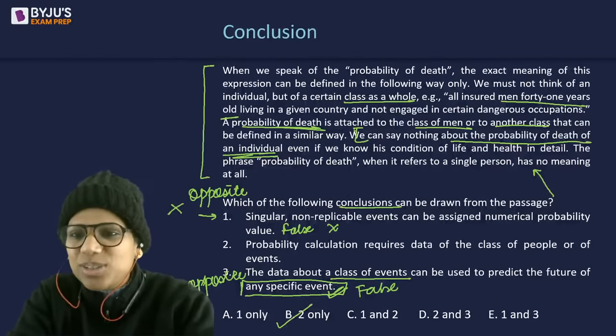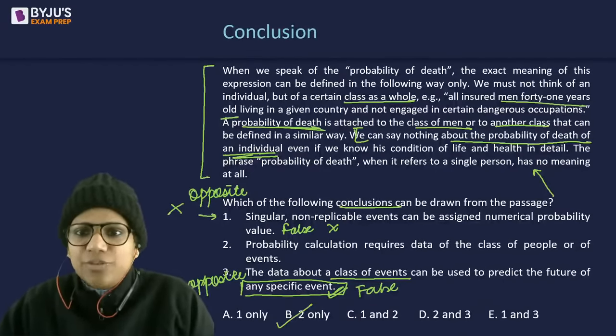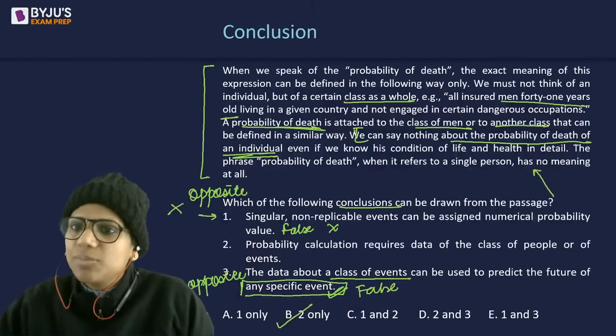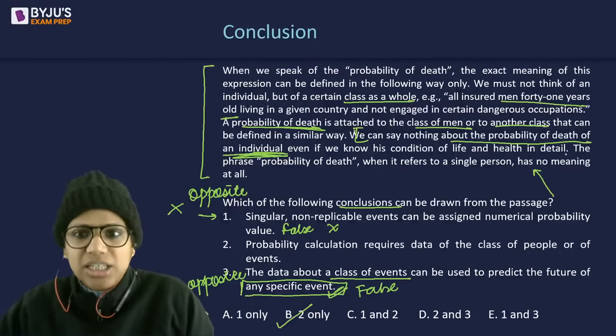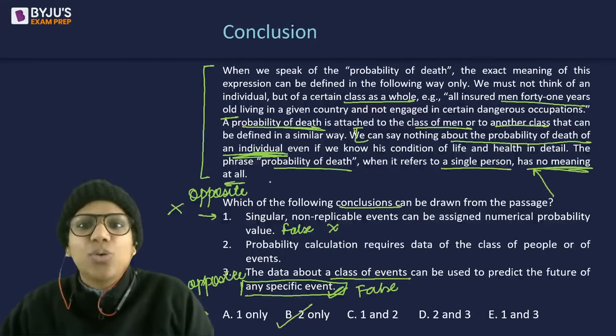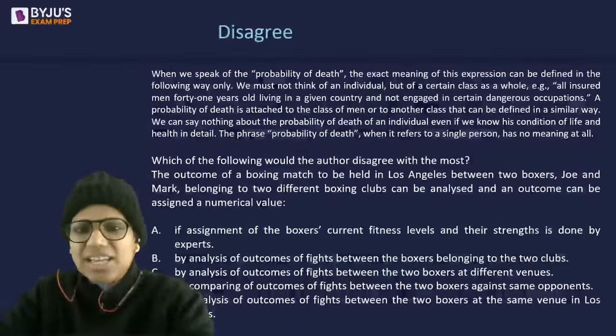Absolutely correct. B is the answer here. C cannot be the answer because our paragraph very clearly says that we can say nothing about the probability of death of an individual, even if we know his condition of life and health in detail. The phrase, when it refers to a single person, has no meaning at all, right? Only option B. Now, let's have a look at this one.